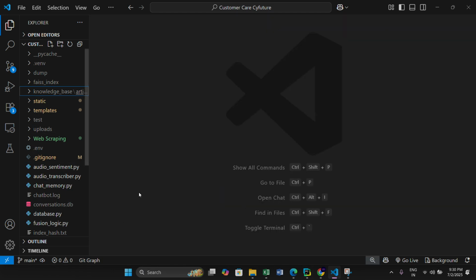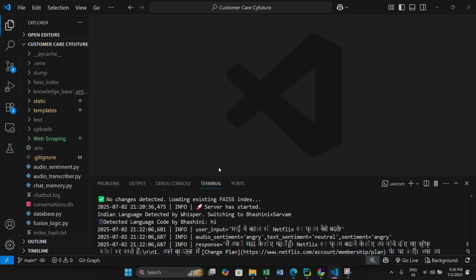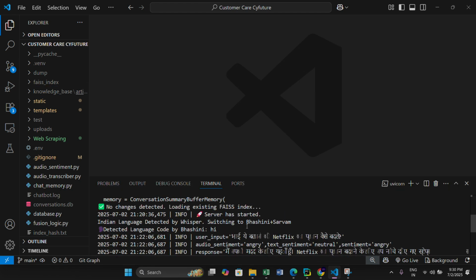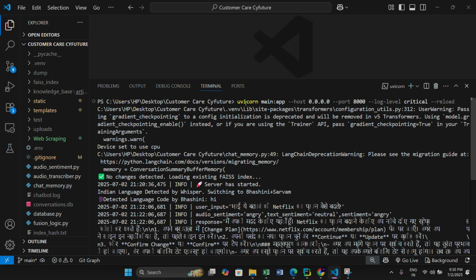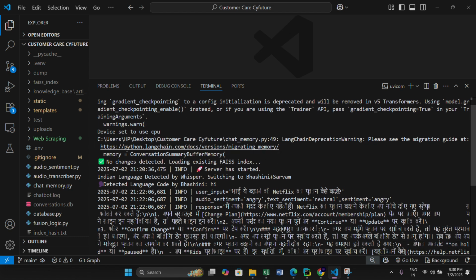and let's see how it goes here. In my terminal, we run this code uvicorn, so our project runs. Okay, and these are some warnings in the starting that I will remove.